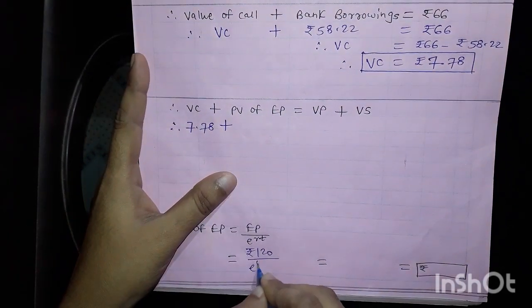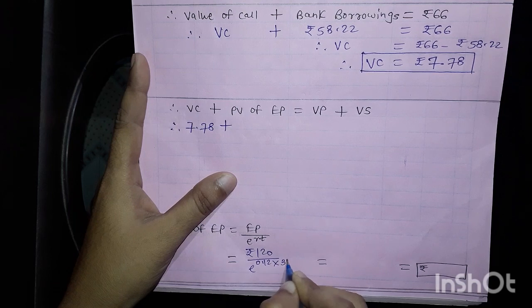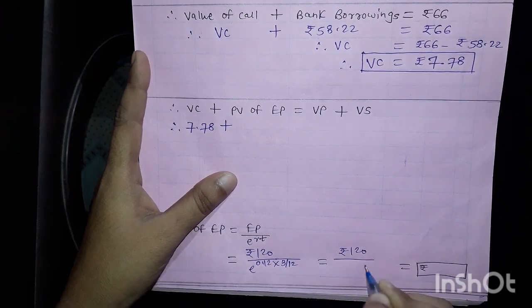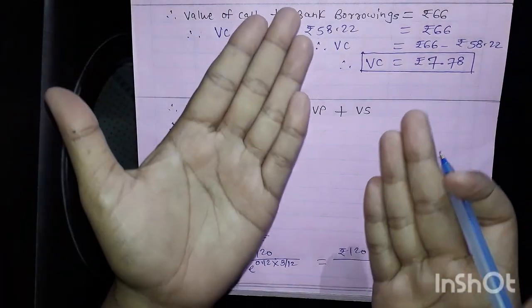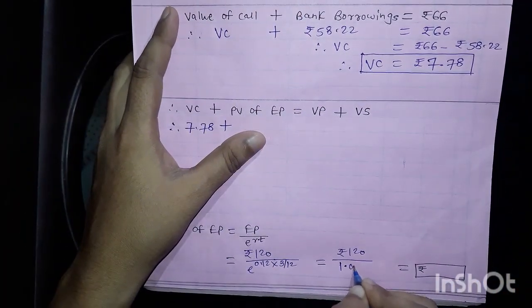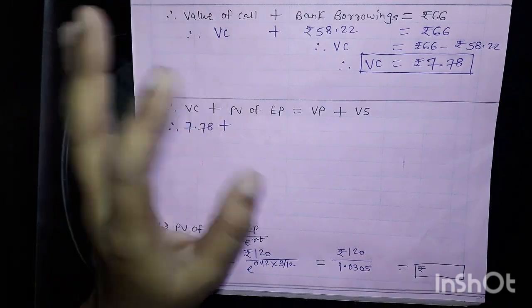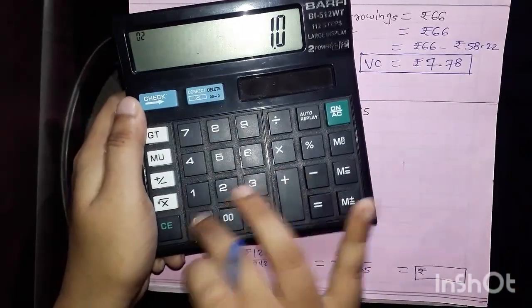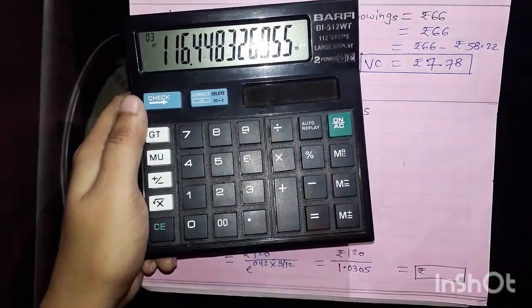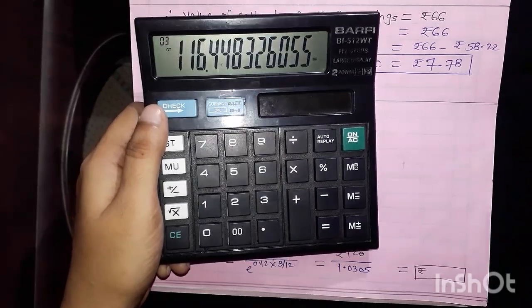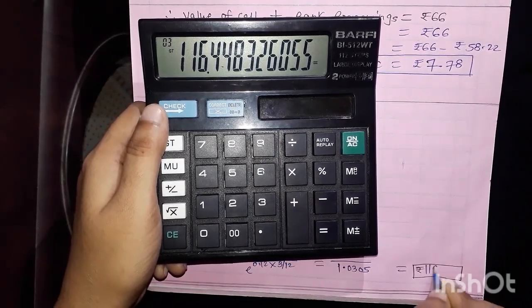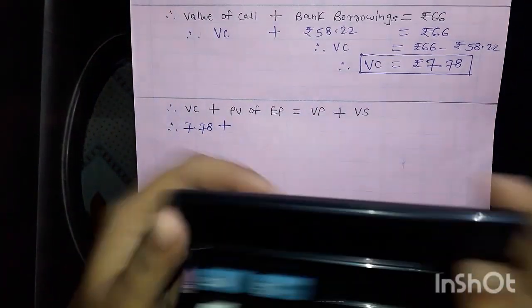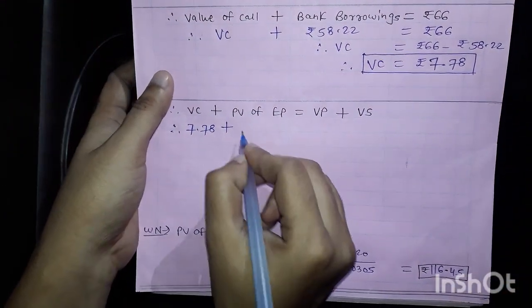e to the power rT, that is, divided by this factor for the T months time period. So here 120 divided by this value we have already just now calculated, so I am just copying directly from there. You can calculate it again, but I am not going to calculate. 120 divided by 1.0305. I am getting like this, and up to 2 decimal places I am going to round off: 116.45. Now just put this in the formula.